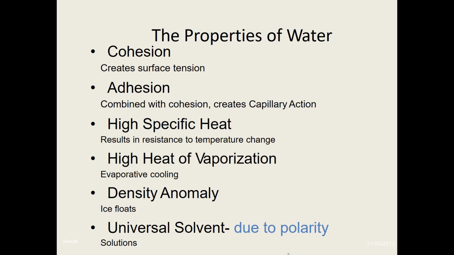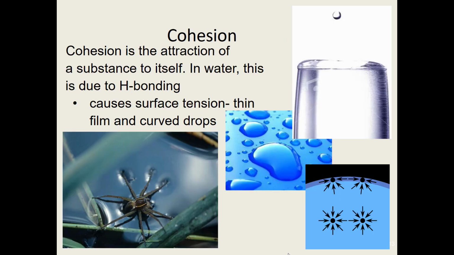So the properties of water that we're going to discuss are cohesion, adhesion, high specific heat, high heat of vaporization, density anomaly, and also that water is the universal solvent. So first of all, cohesion. Cohesion is the attraction of water to another water molecule. And this is due in water to the hydrogen bonding. So this causes surface tension.